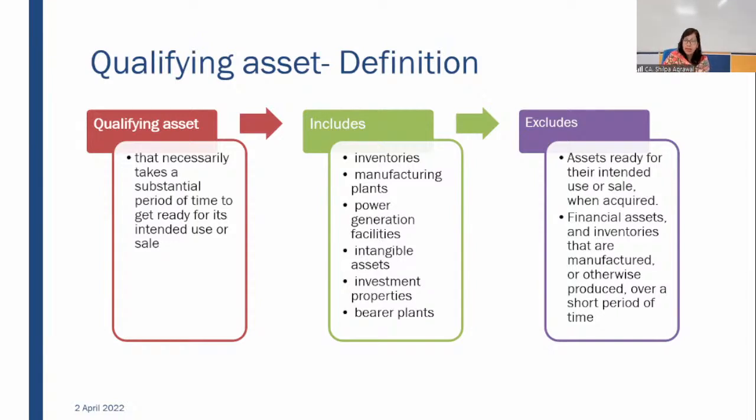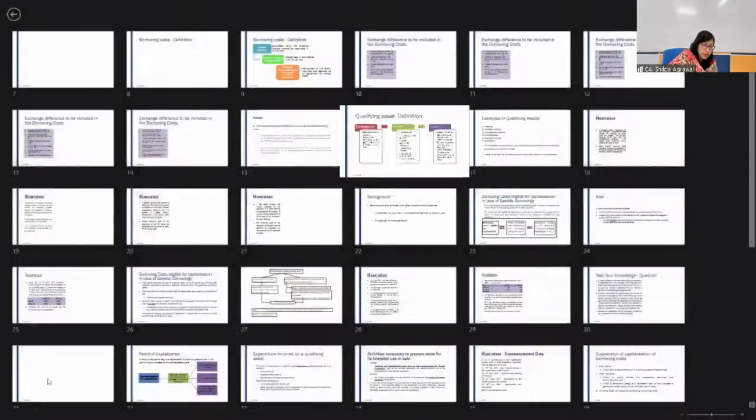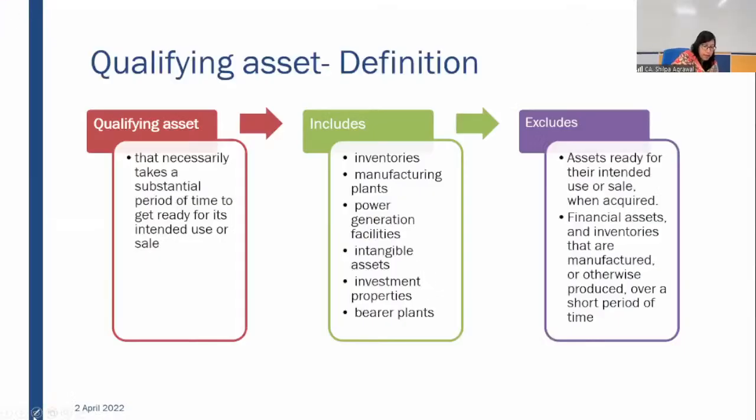So what are qualifying assets? The standard has given some examples like inventories, manufacturing plants, power generation facilities. Facilities means basically your factories or your plants where power generation is done. Intangible assets, investment properties, bearer plants. These are your qualifying assets.